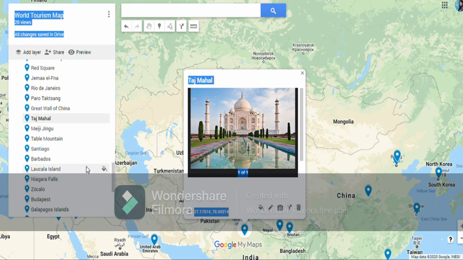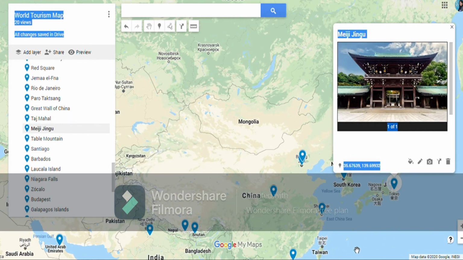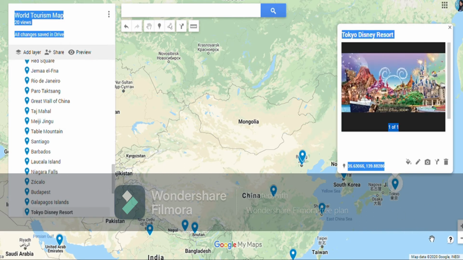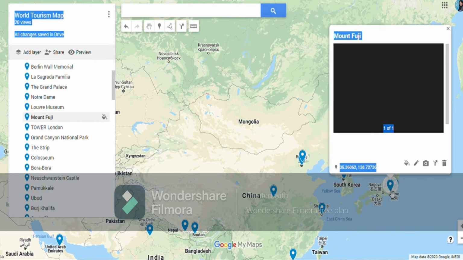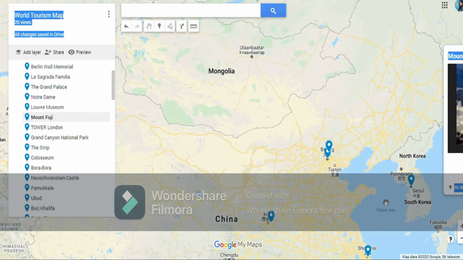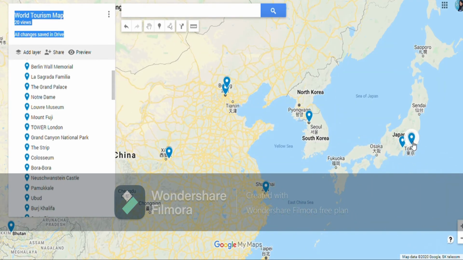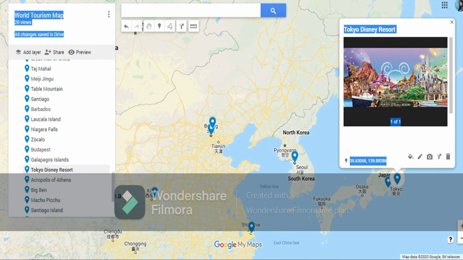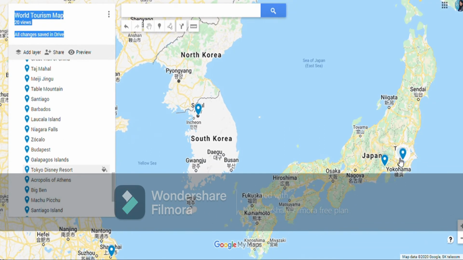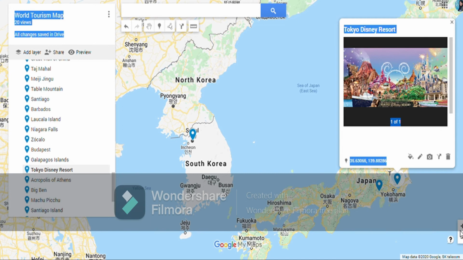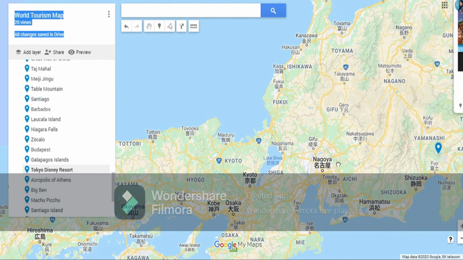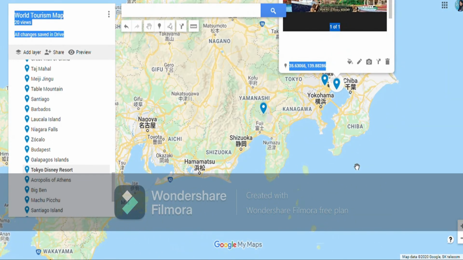Then we have Meiji Jingu in Japan. We have this Meiji Jingu, and Tokyo Disney Resort also. Mount Fuji in Japan, I have listed Mount Fuji, Meiji Jingu, and of course the Tokyo Disney Resort. I want to go to Meiji Jingu. I have to zoom it out, then zoom in more to go to this Meiji Jingu. Here we have Disney Resort, and here this is Meiji Jingu.